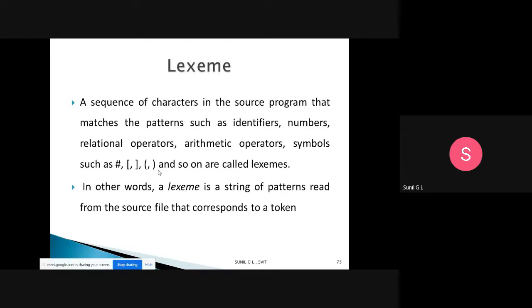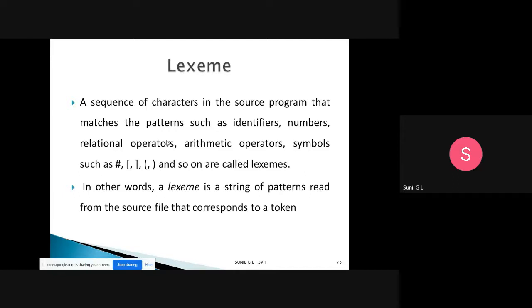It may be an identifier, a number, a relational operator, an arithmetic operator, or a symbol; anything we get from the source program we will call a lexeme. In other words, a lexeme is a string of characters read from the source file that corresponds to a token.